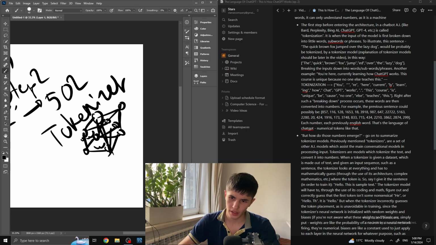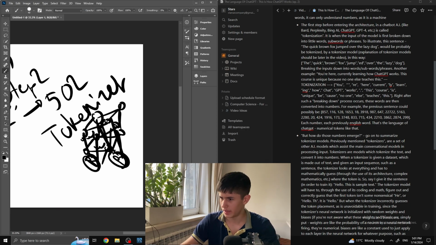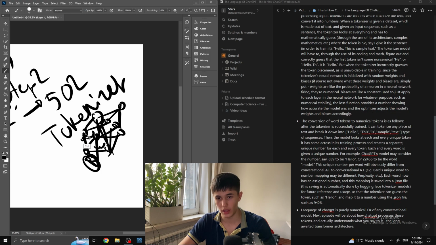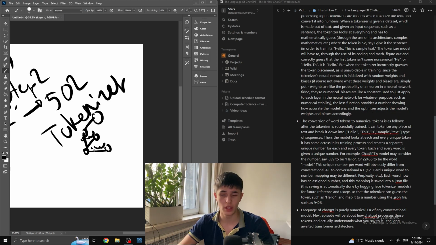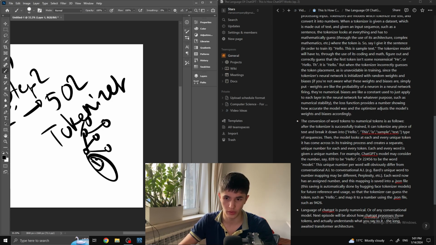Anyway, and then there's biases. These are little constants that are applied to each layer for numerical stability. I think I have this somewhere in here, but I'm not sure. Each and every tokenizer is trained. In the beginning of its training, it has random weights and biases, just random numbers. Just make an array of random numbers for each weight, for each bias.